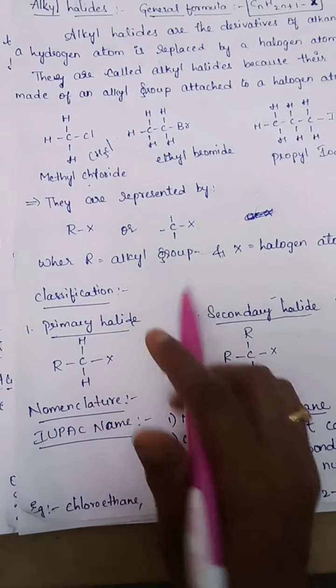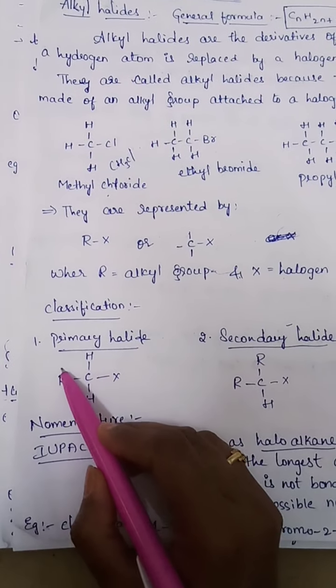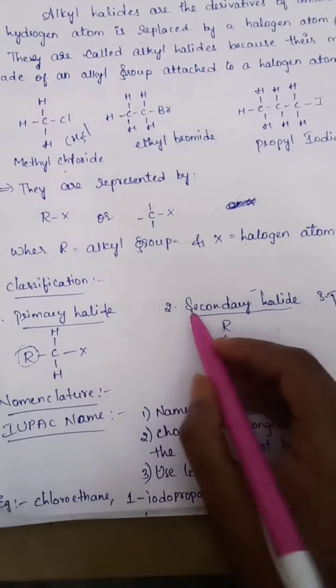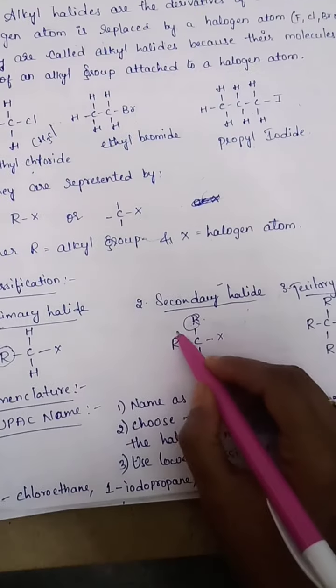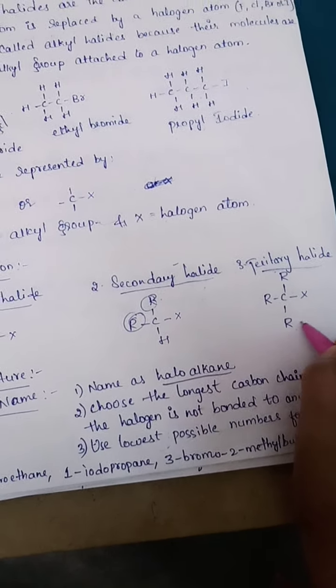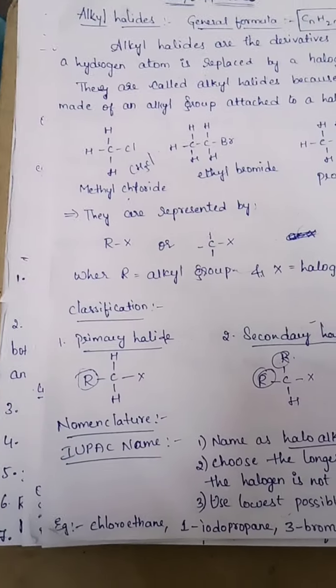Next, classification is of three types: primary halide, secondary halide and tertiary halide. Primary halide means only one alkyl group is attached to the carbon atom. Secondary means two alkyl groups are present, and tertiary halide means three alkyl groups are attached to the carbon bearing the halogen atom.